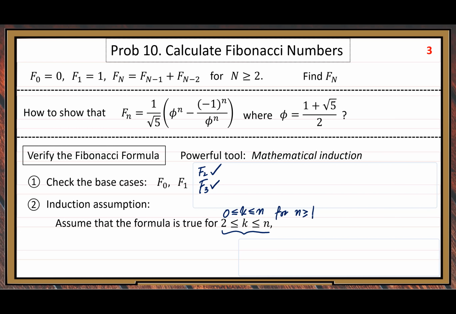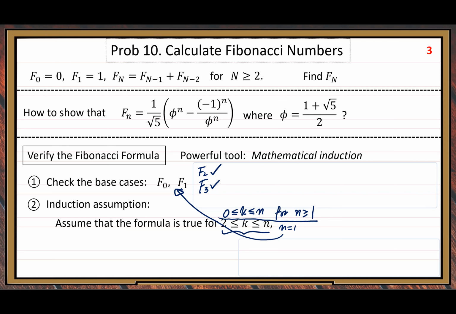How about that? Because if we do this modification, when n equals 1, k equals 0 or 1, so that corresponds to the base cases. We know it's correct.